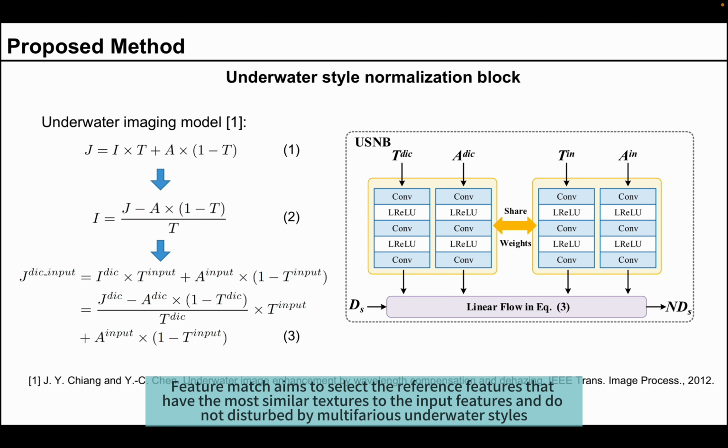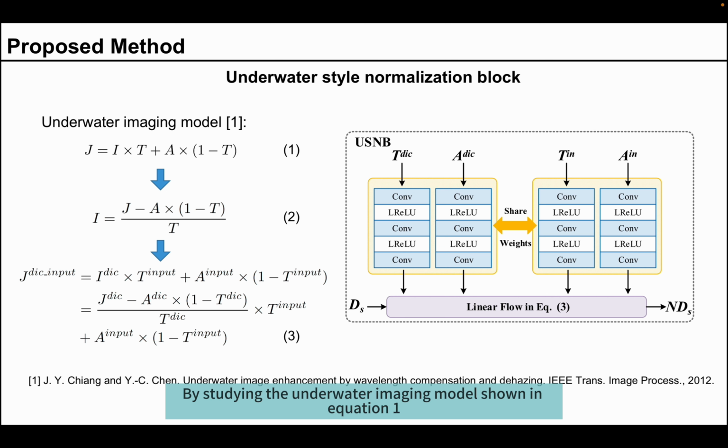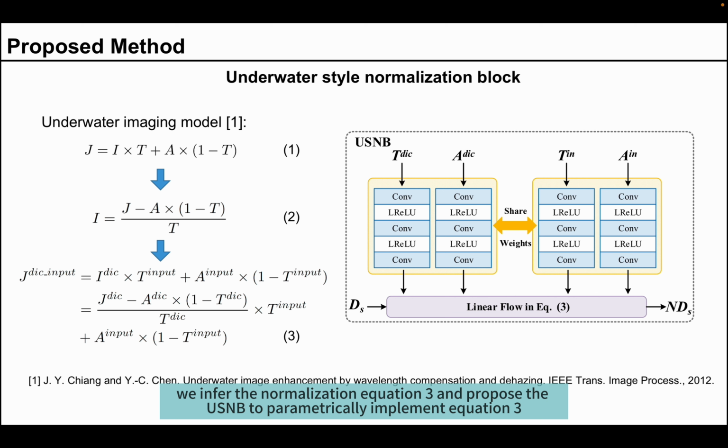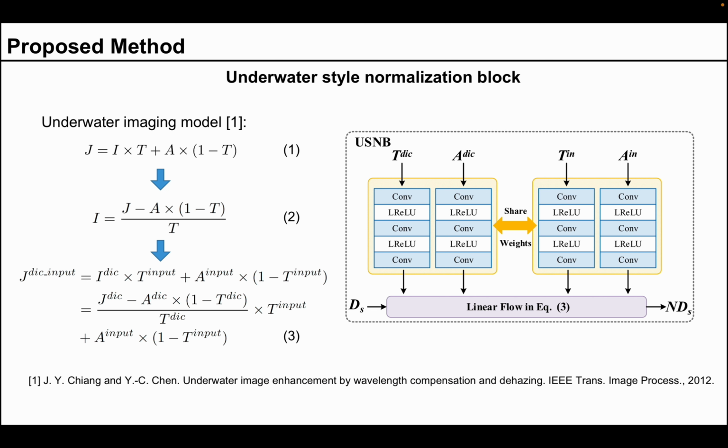Feature match aims to select the reference features that have the most similar textures to the input features and are not disturbed by multifarious underwater styles. By studying the underwater imaging model shown in equation 1, we infer the normalization equation 3 and propose the USNB to parametrically implement equation 3.